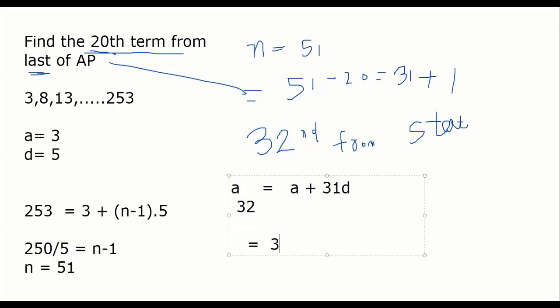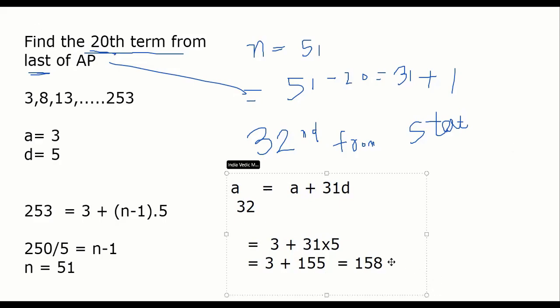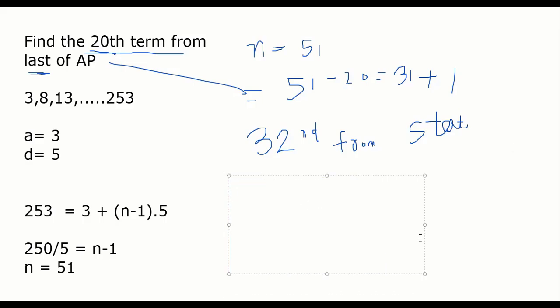What will come? What is A? 3 plus 31 into 5. 3 plus 155, that is 158. 158 is the 20th term from the last, or the 32nd term from the start. Easy? Now the same question we can do in another way. First note this down. I am going to explain the same question in another way, but you have to be very careful with D. Lot of people make mistakes in getting D wrong. I'll explain that also.